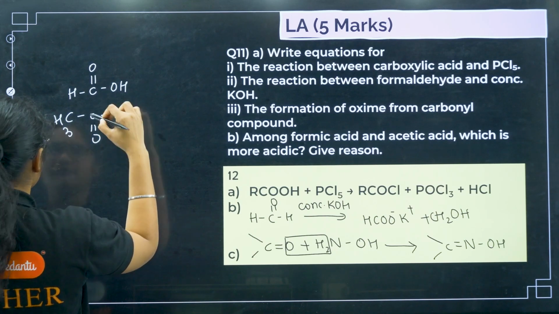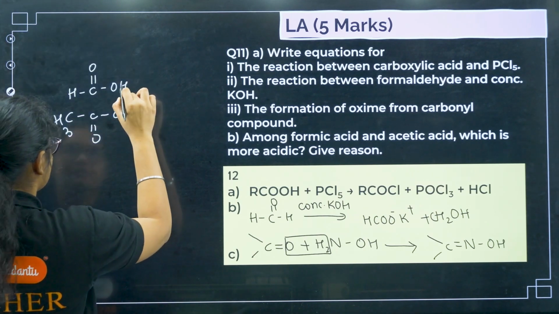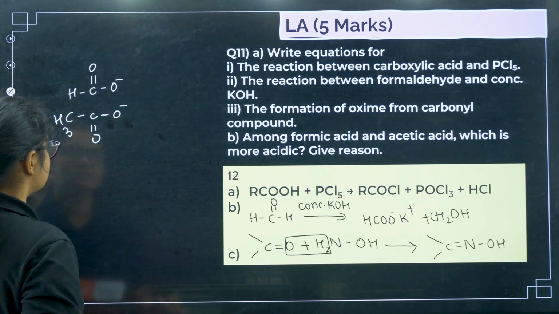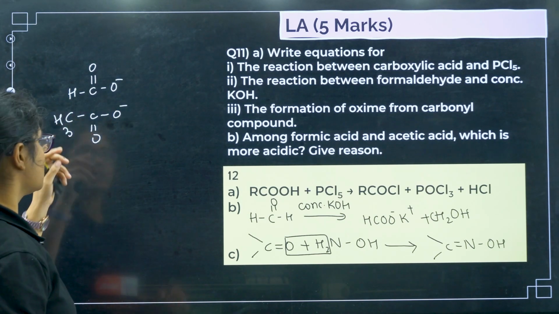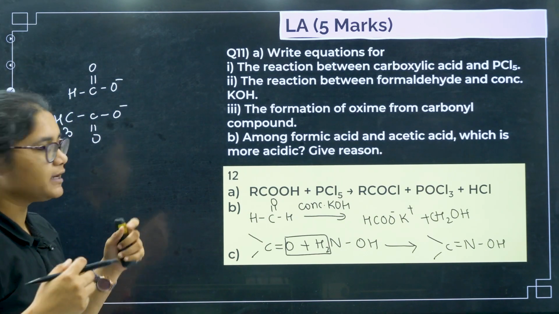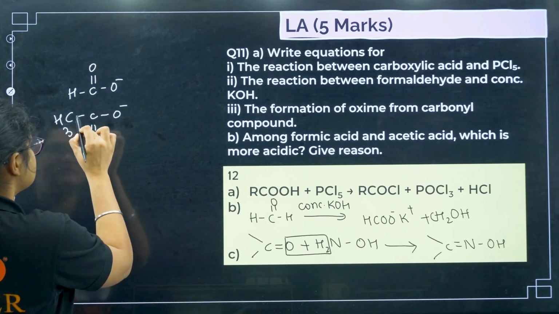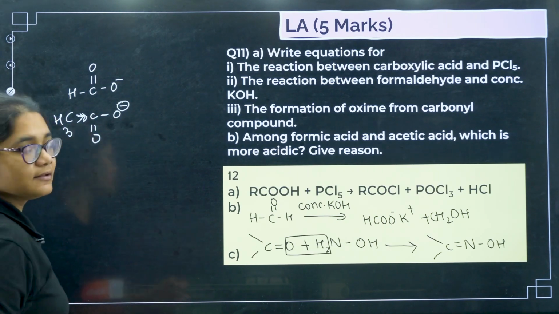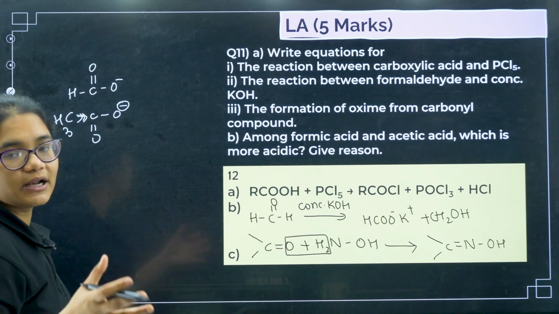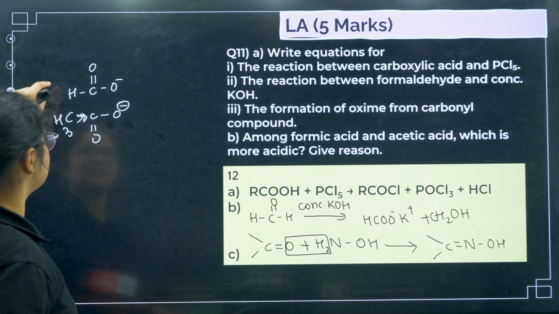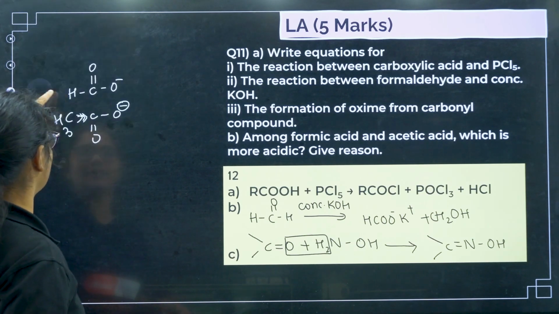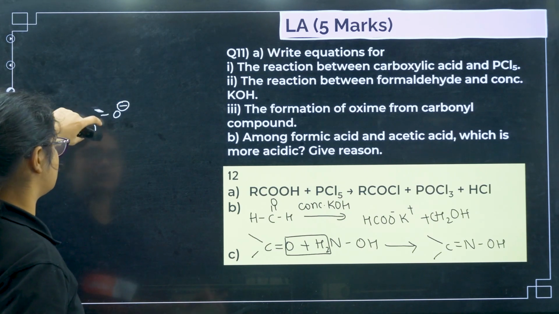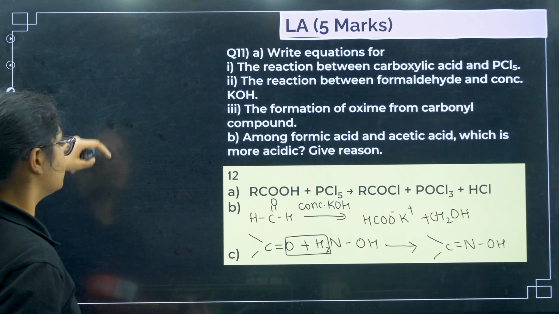right? Now when they donate H plus, they will convert to the conjugate base. So here I will get O minus and O minus. So this is the conjugate base that is formed. Now the conjugate base means what? It is electron rich. You can see this CH3 group will donate more electrons. So the electron density will increase and the conjugate base will be less stable. Whereas here there is no such effect. So I can write that formic acid will be more acidic. What is the reason? Because its conjugate base is more stable.